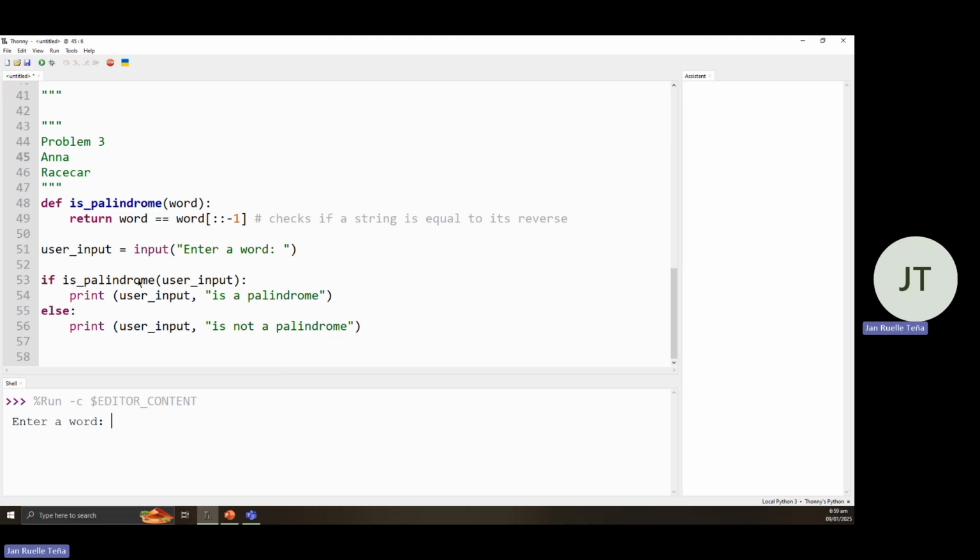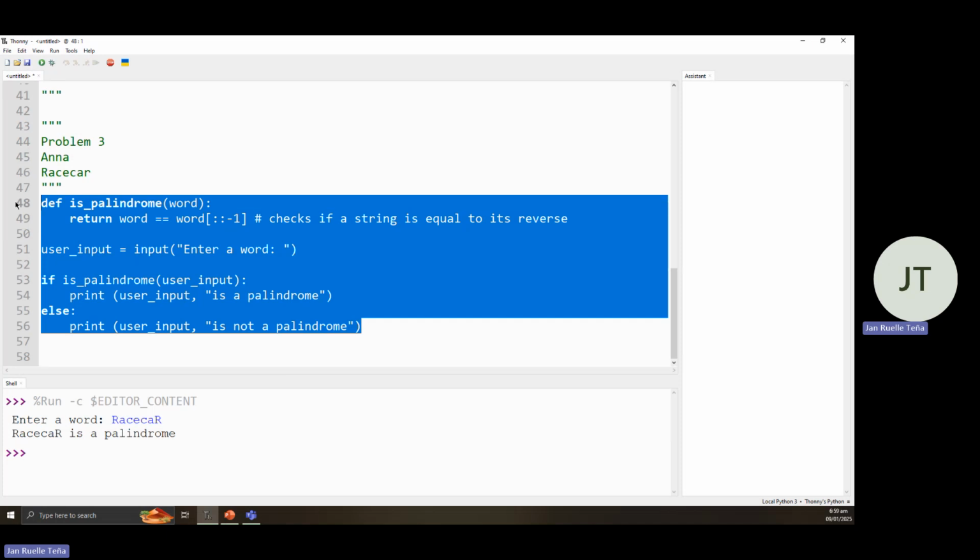Okay. If we try Racecar, it's not a palindrome since it hasn't the uppercase as well. If we try racecar, it's a palindrome since the R are of the same case, uppercase. So it results to a palindrome. Since this code that I created doesn't disregard if it is an uppercase or lowercase, it really exhibits that it should be the uppercase as well on the end.